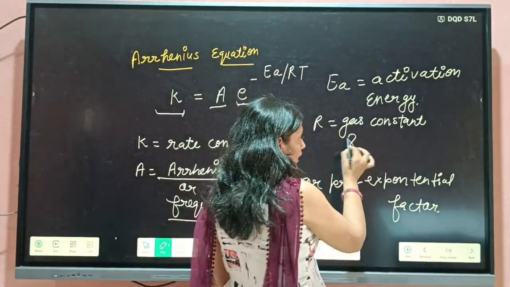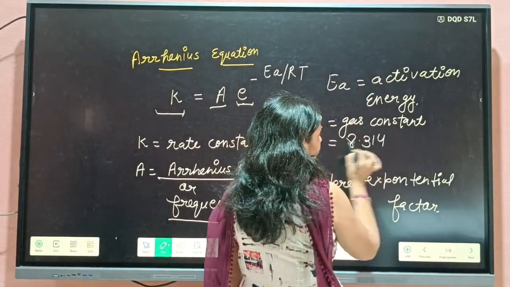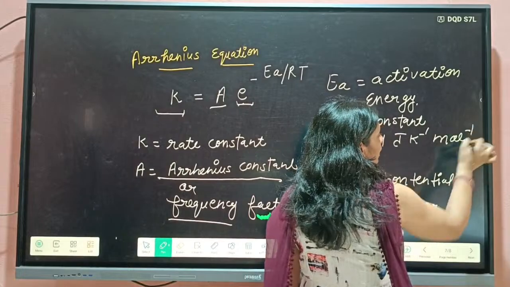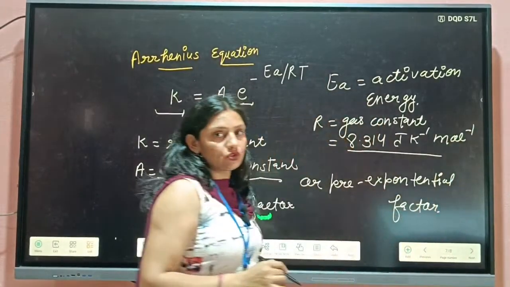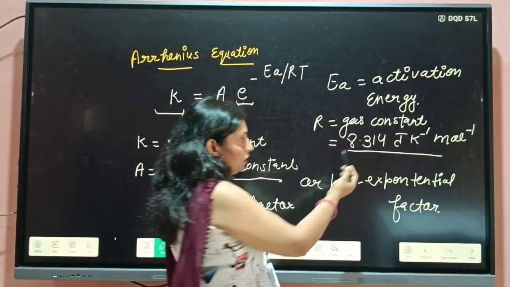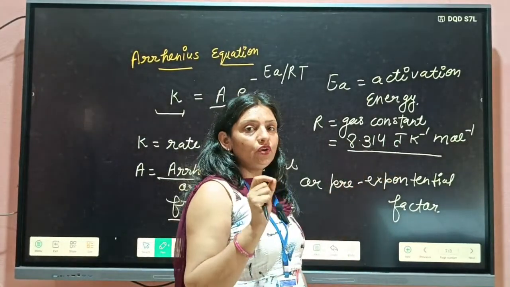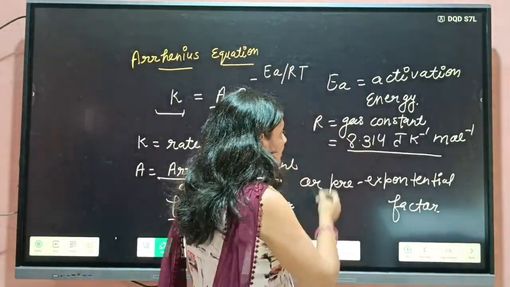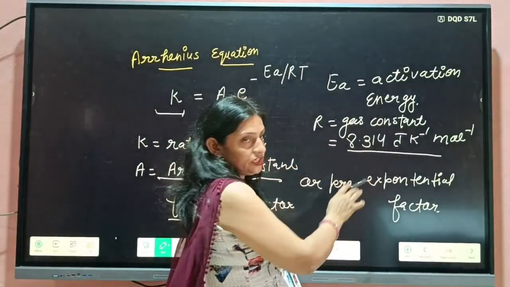It is 8.314 joule per Kelvin per mole. Keep this value in mind, because you need it in the numerical portion, so you need to learn it. It is a constant value, it will not change.